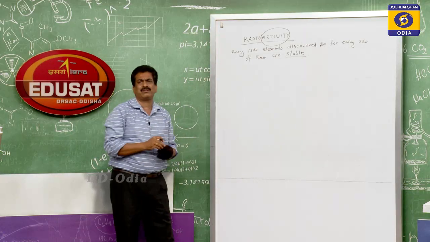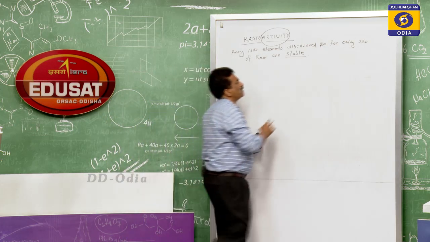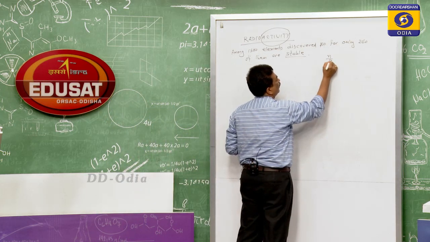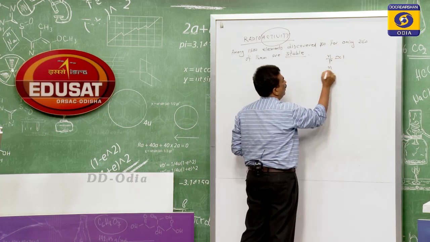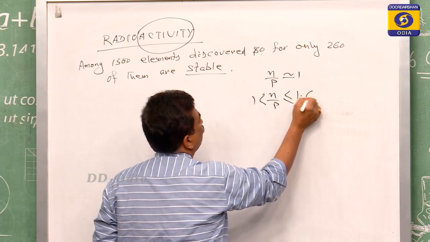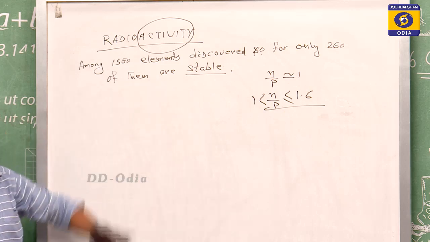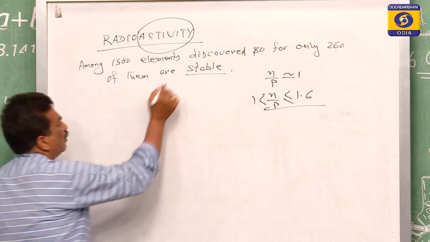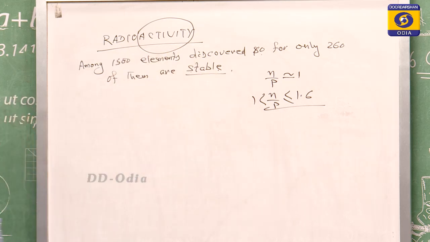Those that are stable satisfy the ratio of n by p, which is either nearly equal to 1, or n by p greater than 1 and less than or equal to 1.6. We discussed this in the nuclear stability belt graph. So this is the stable one. What happens for the rest? The rest are not stable.